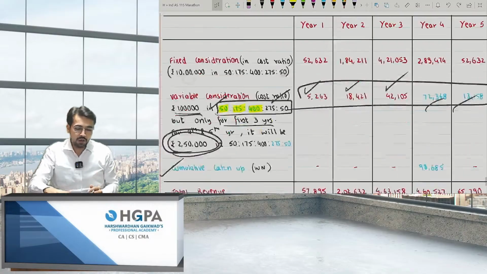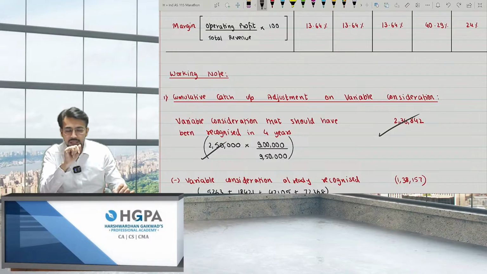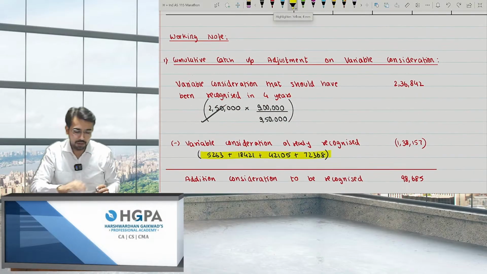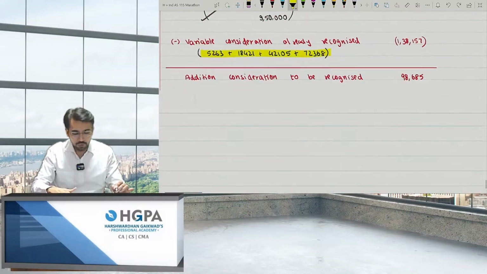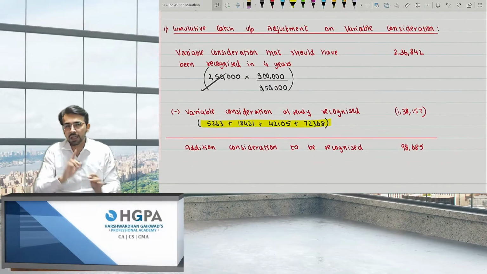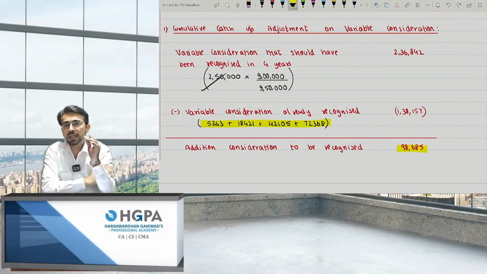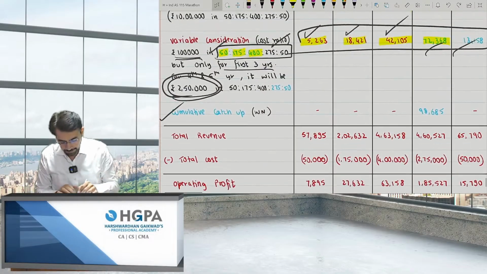That means, can I say for the 4 years, you should have booked 2,50,000 in the 9 lakh is to 950 ratio. That means you should have booked 236. But for the 4 years, you have booked only this much amount. Over here, you can see 5 to 63, 18, 421, 40 to 105 and 7 to 368. For the first 4 years, you have only booked this much. That means, can I say an additional amount you should book? So 98,685 is the additional amount which you should book in year 4 because the estimate got changed in year 4. So this is known as the cumulative catch-up.